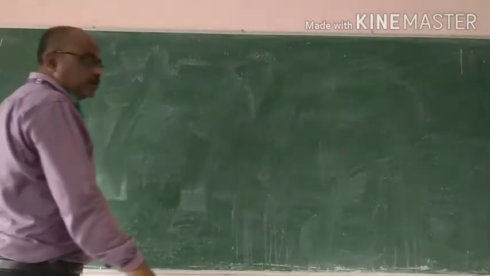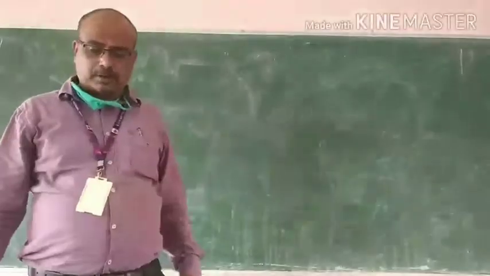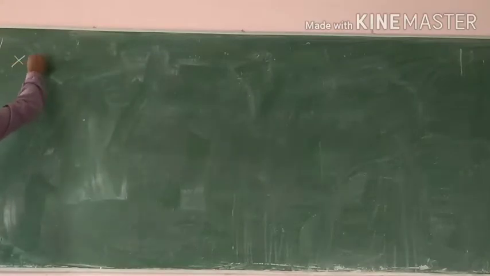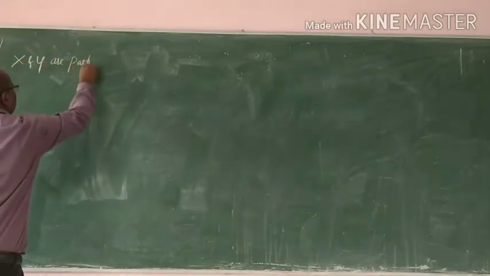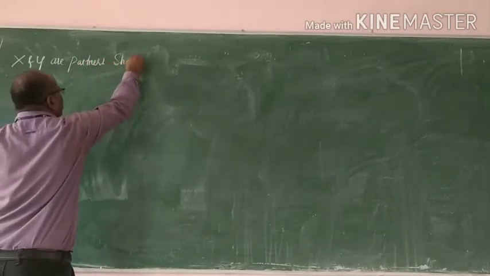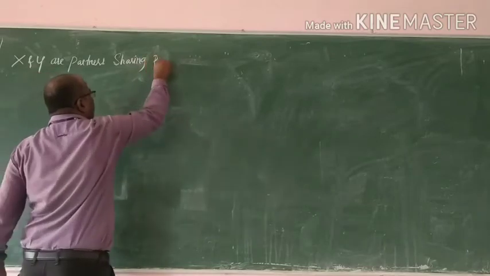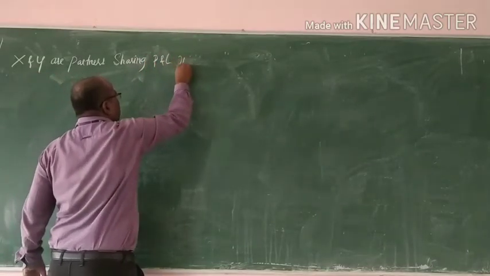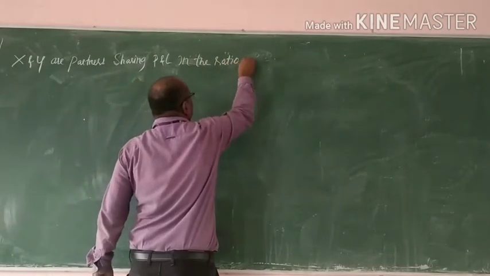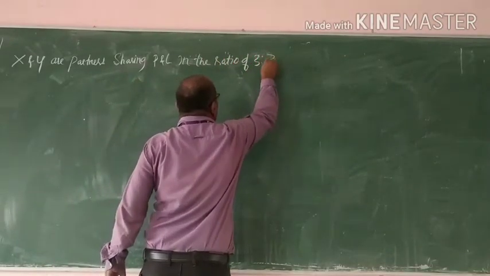Once again we will solve one more problem based on admission of a partner. X and Y are partners sharing profits and losses in the ratio of 3:2.